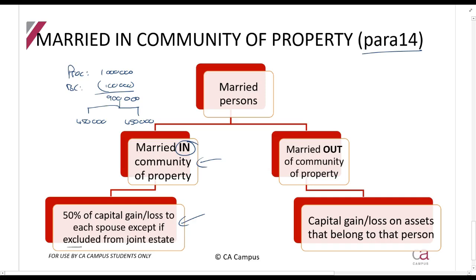If it is excluded from the joint estate, so this is just Mr. A's property, for example, then he'll be taxed on the full 900,000. If you're married out of community of property, it means each of you are still considered your own person, so each will have his own assets, and you'll be taxed on the capital gains, and you'll be able to claim the capital losses of your own assets that you've disposed of.